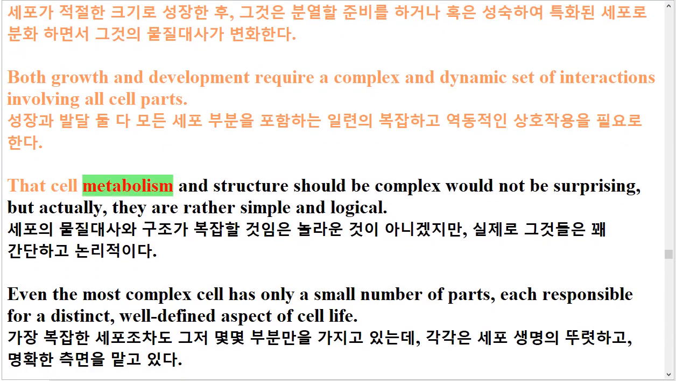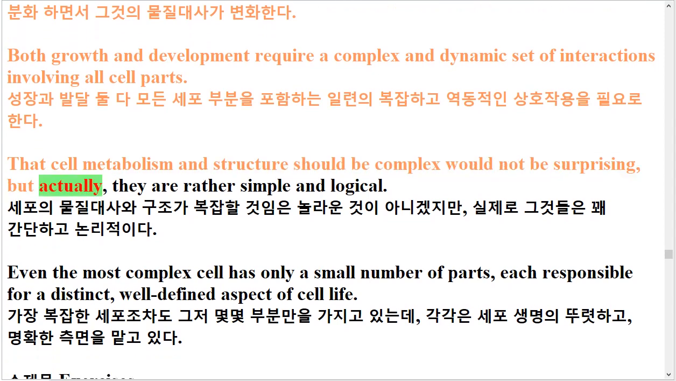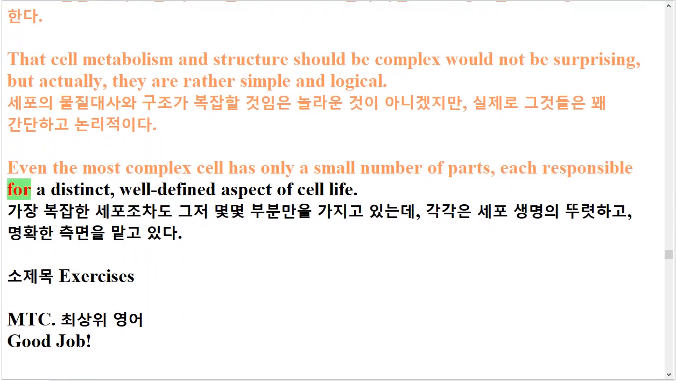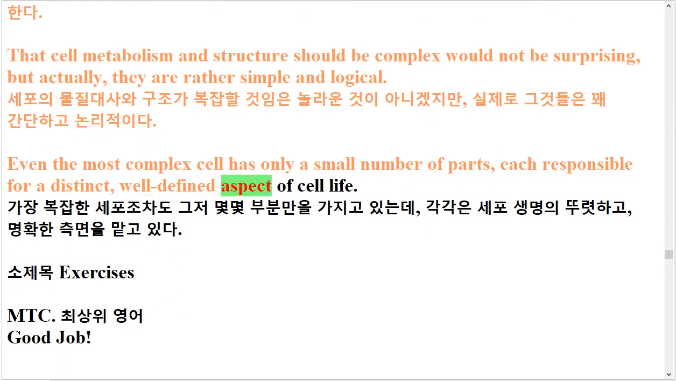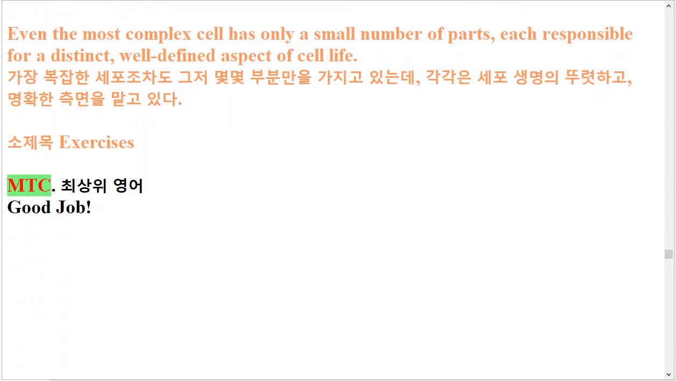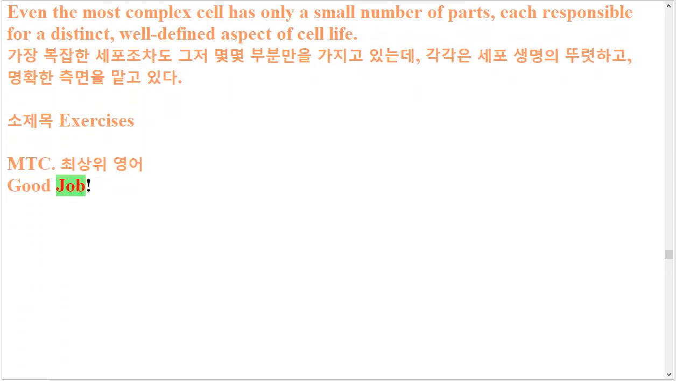That cell metabolism and structure should be complex would not be surprising, but actually, they are rather simple and logical. Even the most complex cell has only a small number of parts, each responsible for a distinct, well-defined aspect of cell life.